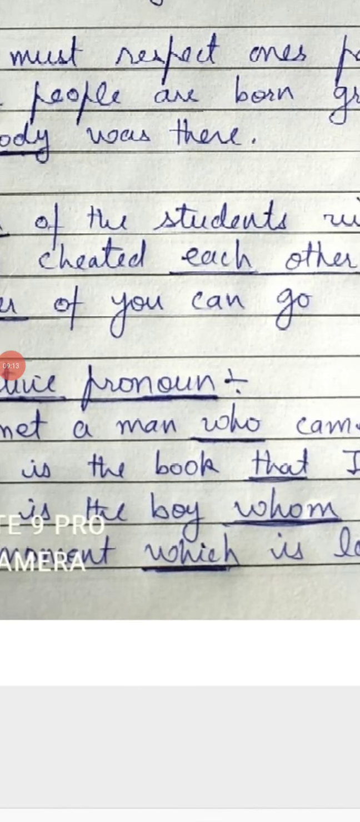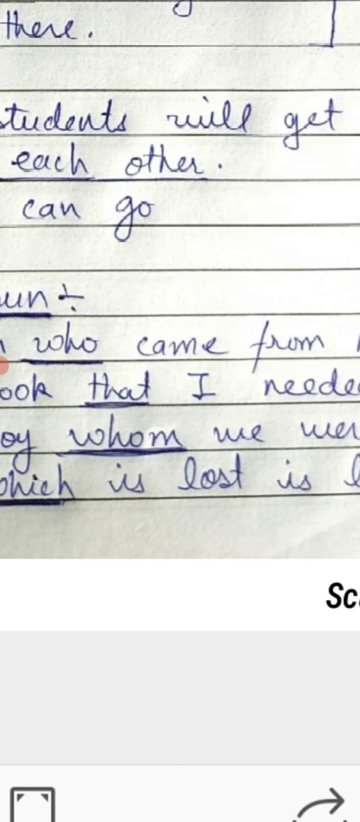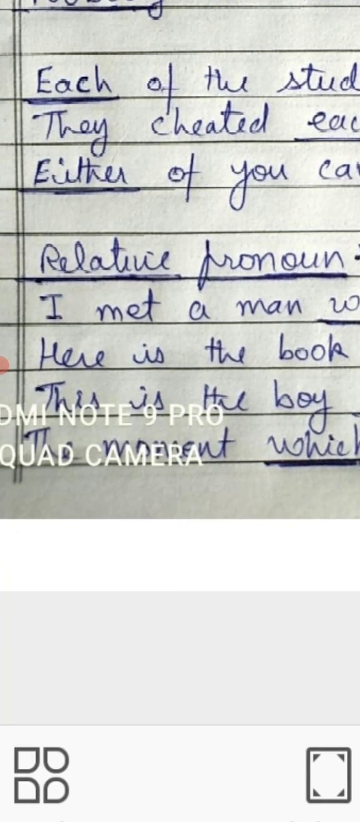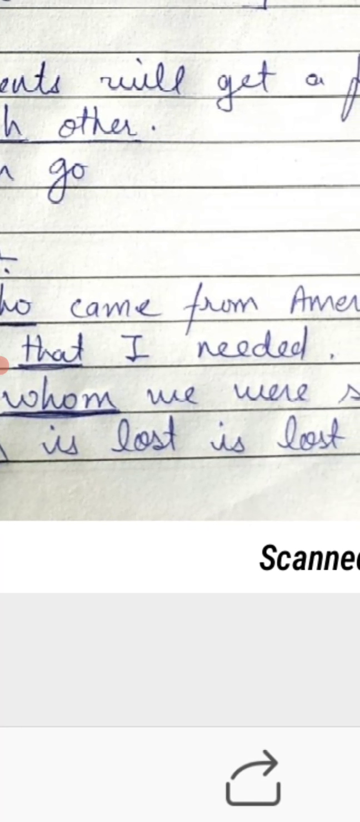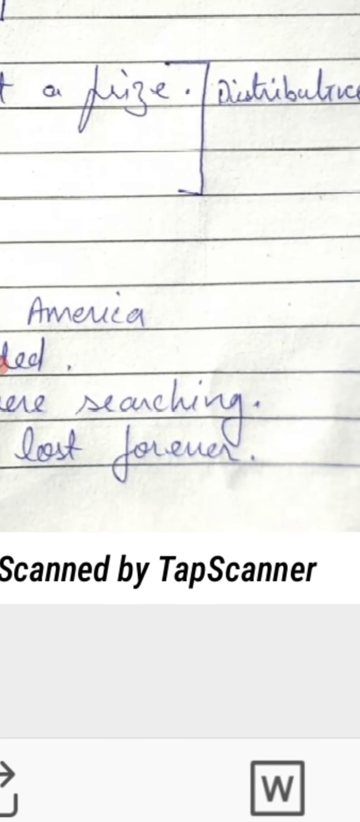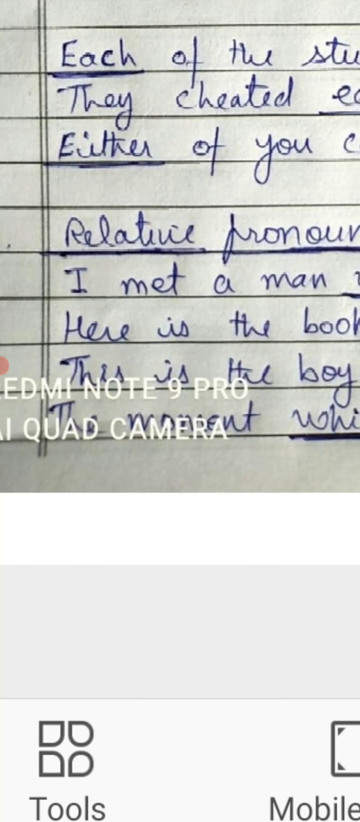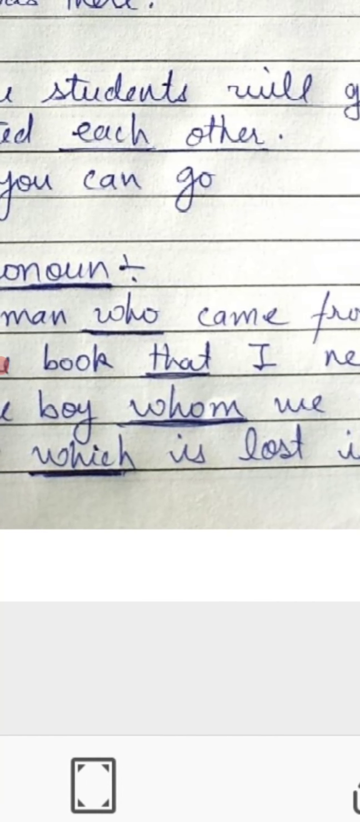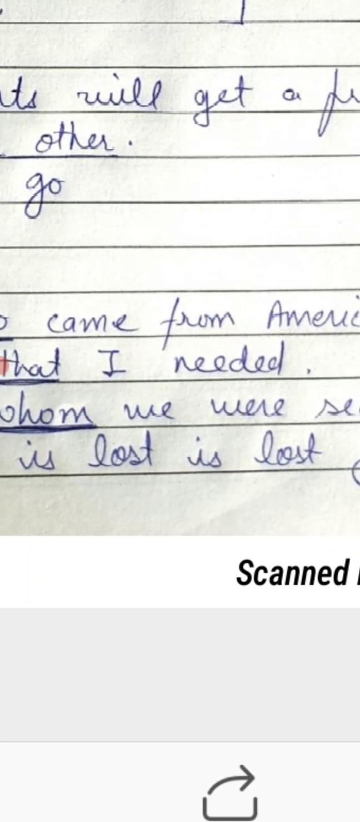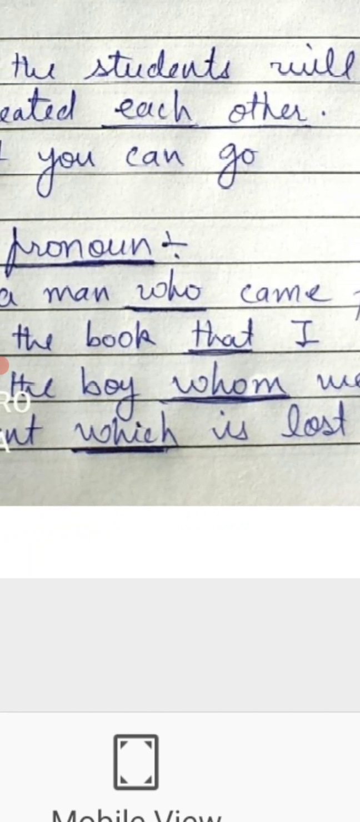Now, look at the last example. The moment which is lost forever. जो क्षण आपने खो दिया वो हमेशा के लिए खो दिया. तो here the speaker is speaking about the moment. Which moment? The moment which is lost. वो क्षण जो आपने खो दिया है is lost forever. So here again we see that this word which is a pronoun which relates the two sentences. So these are all the examples of relative pronouns.